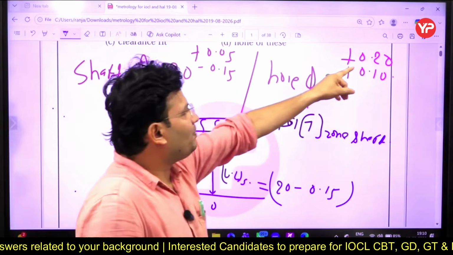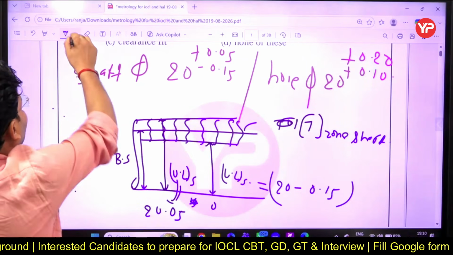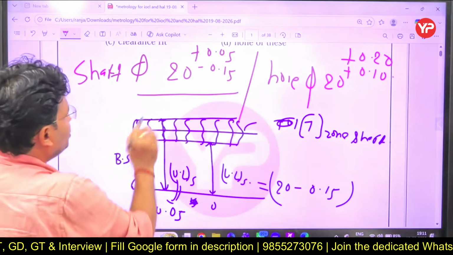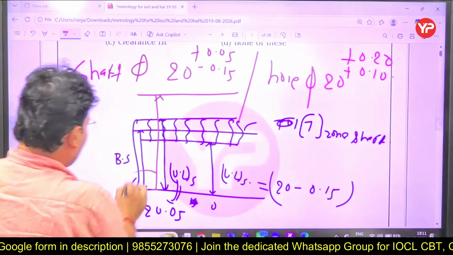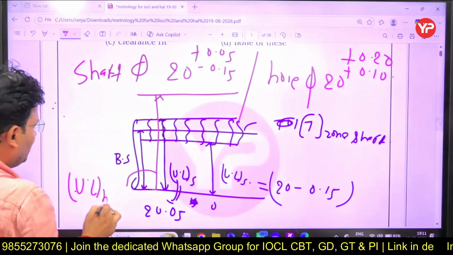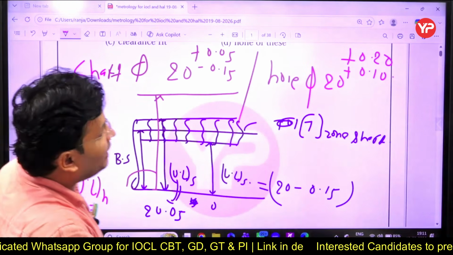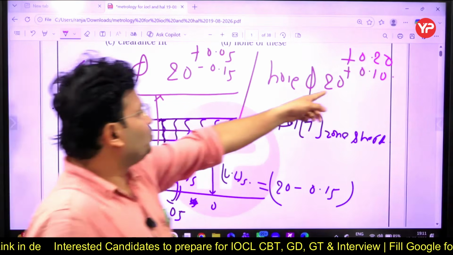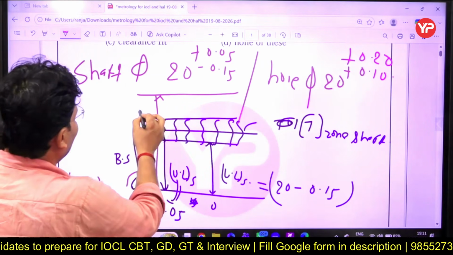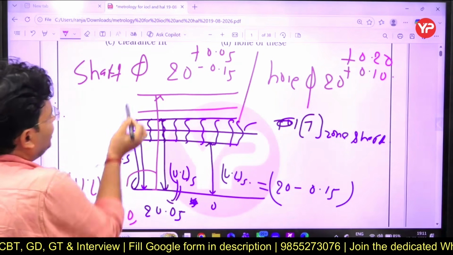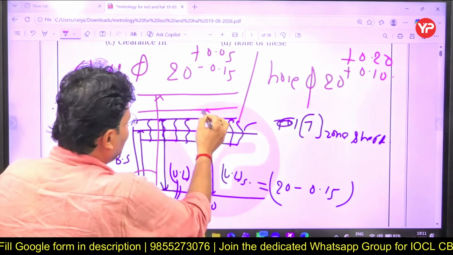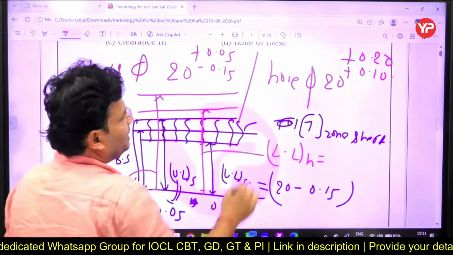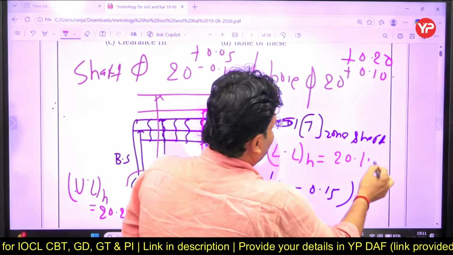Now this is 20. Upper limit is plus 20. So now let me change the color. So let's say, my dear friend, this is 20. This is called upper limit of hole, and this will be 20.20, right? And this is lower limit of hole, and the value is coming out to be 20.10, right?